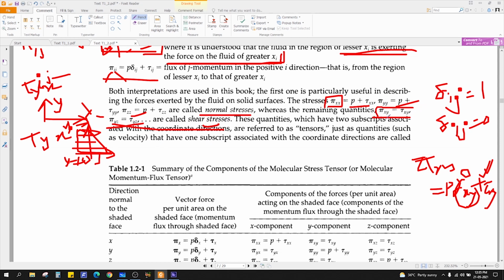And pi xy is equal to tau xy, right? Pi yz is equal to tau yz. Because this is the total molecular stress and this is shear stress only, the normal stress cancels out here.